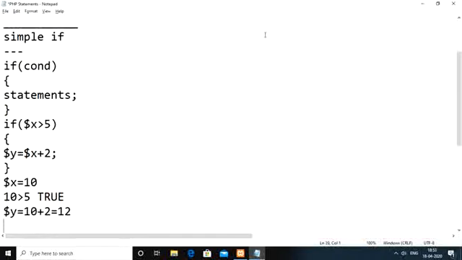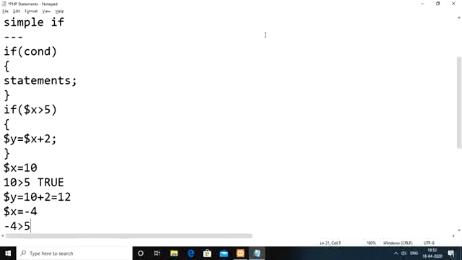Instead of that, let us say the x value is minus 4. Minus 4 greater than 5? Here the condition is false. In the case of the condition becoming false, what we need to perform, we didn't mention here.